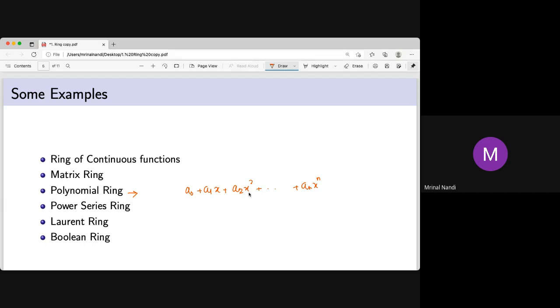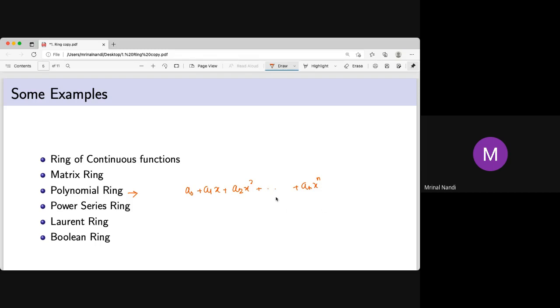The ring may consist of a set like lion, tiger, dog, cat, something like that, with a multiplication rule where tiger times dog is cat, and dog plus elephant is equal to lion. Maybe such a thing happens. It may not be a real number, it may not be complex. Eventually, it may not be a number at all.